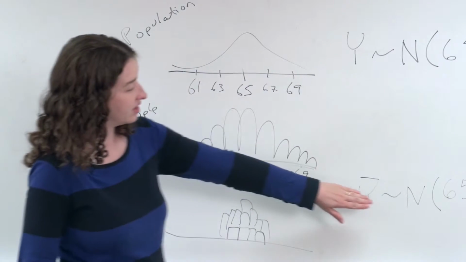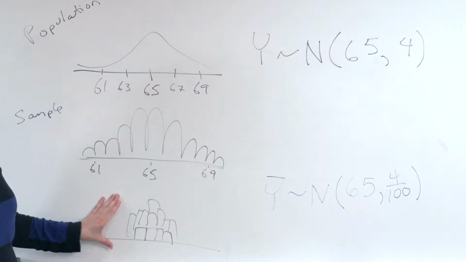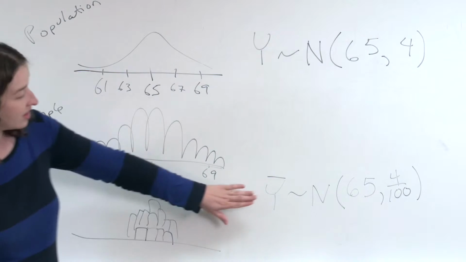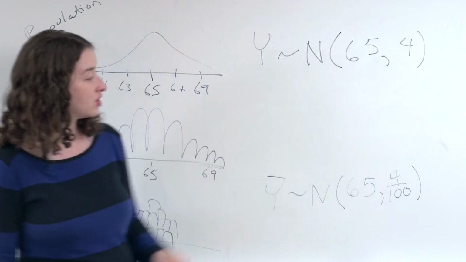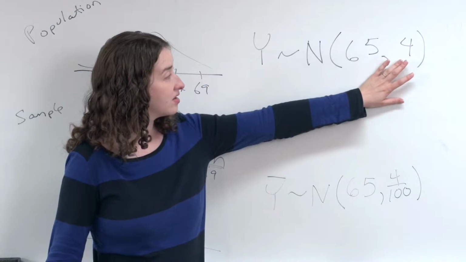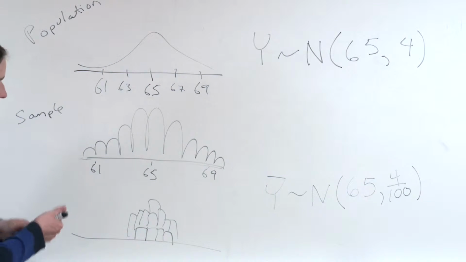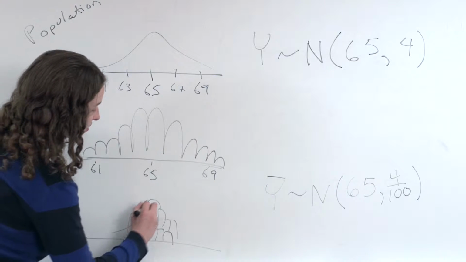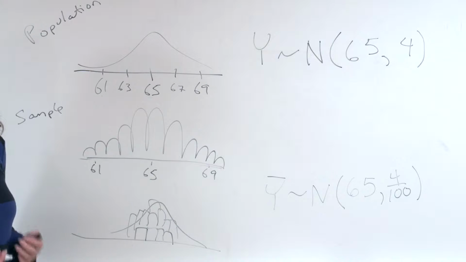The other piece here is that this distribution turns out to be a normal distribution. So we're not only saying that the sample means on average have the same mean as the population, and we're not only saying that the sample means on average have a smaller variance than the original population, but we're also saying that the sample means will turn out to have approximately a normal distribution. And that is the central limit theorem.